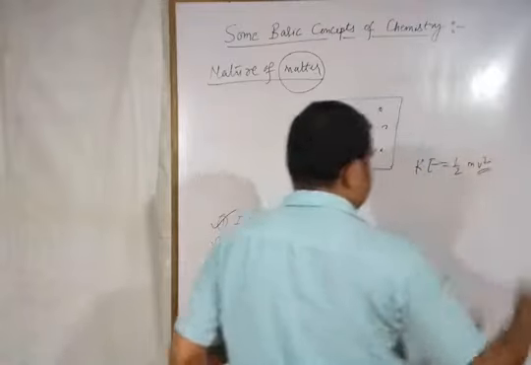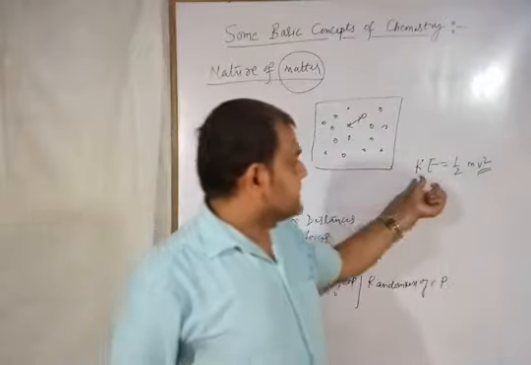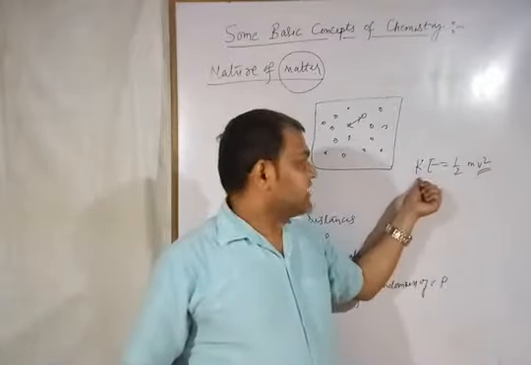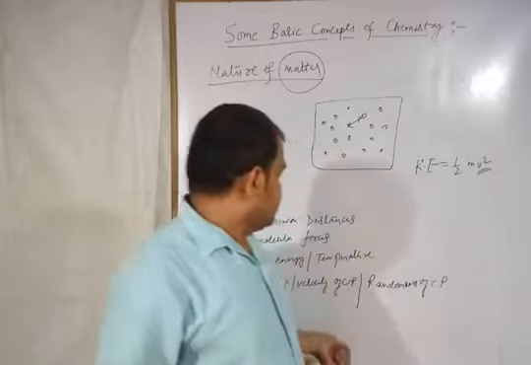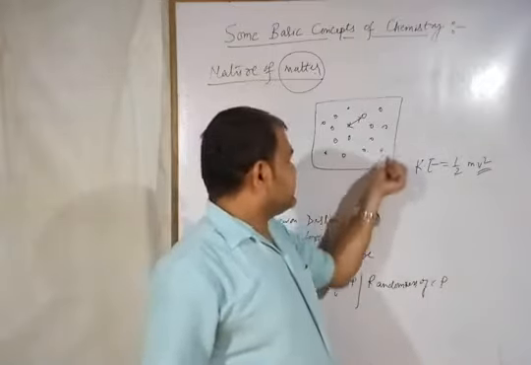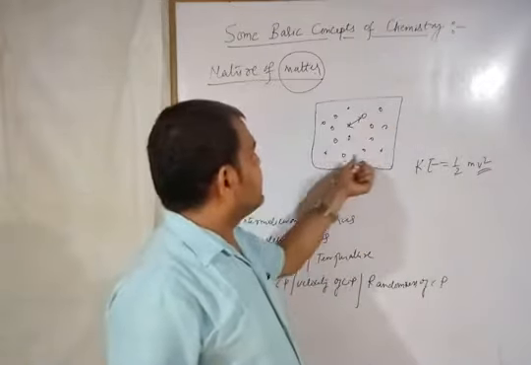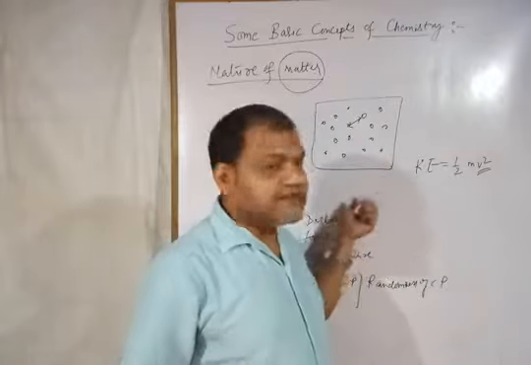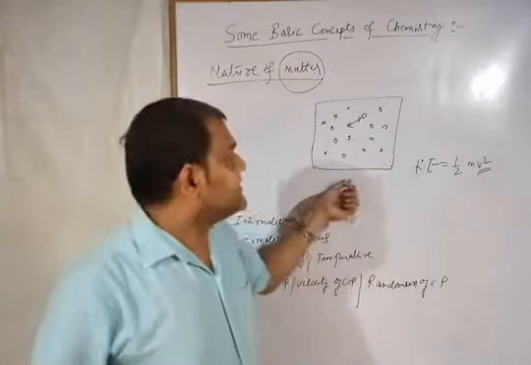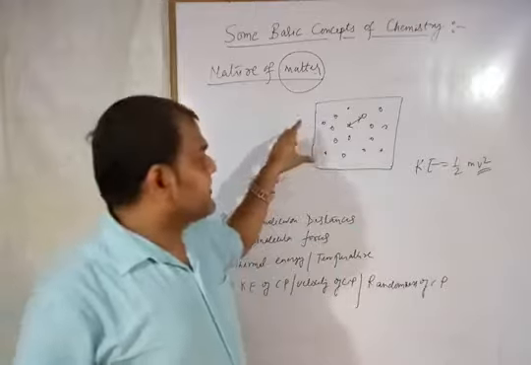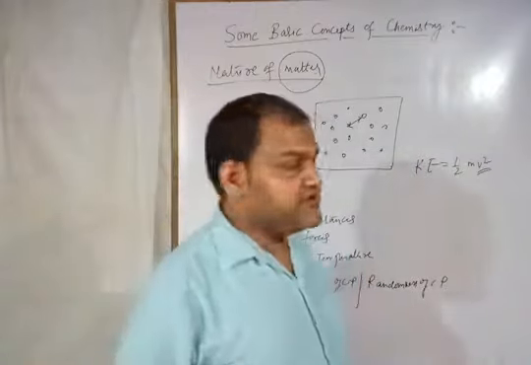So of course, if the velocity increases, then the kinetic energy of the constituent particles also increases. And randomness means the constituent particles are randomized, basically in the case of the liquid state or the gaseous state, but in the case of the solid state the particles are vibrating at their mean position.